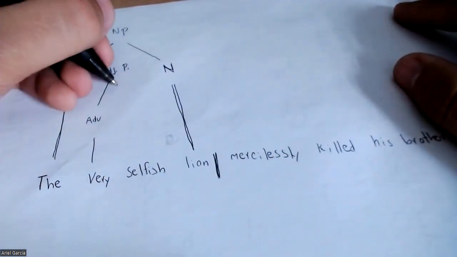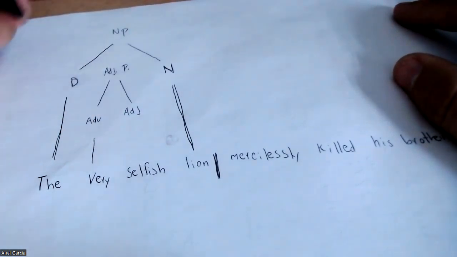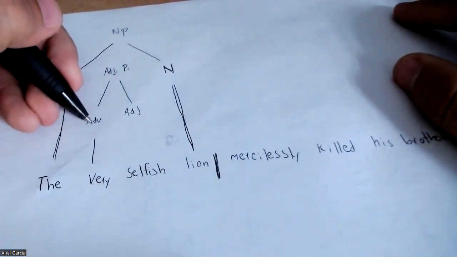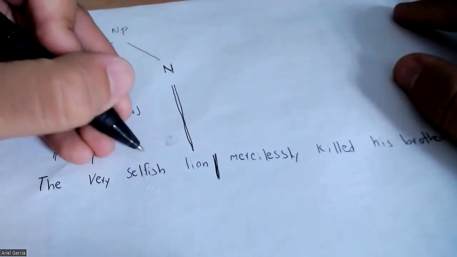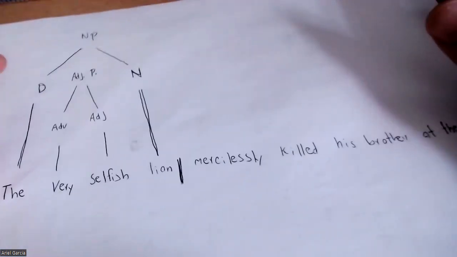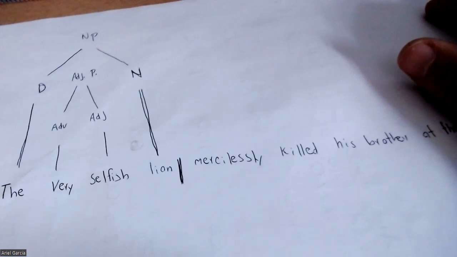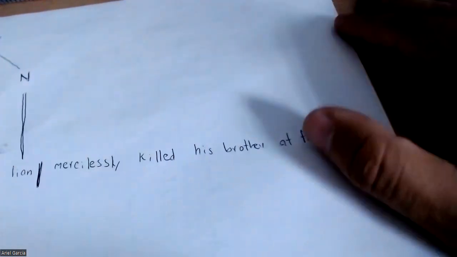In this phrase, the next word is going to be the adjective. So we just have the adverb that is going to intensify the adjective. Okay, very good.